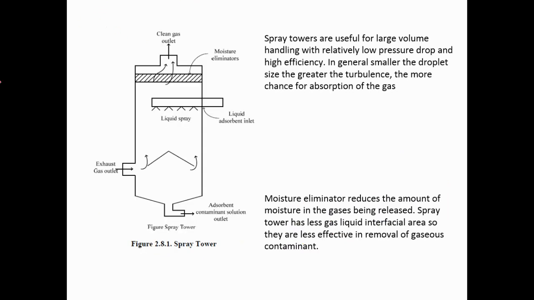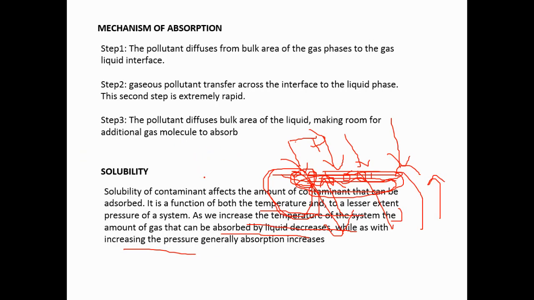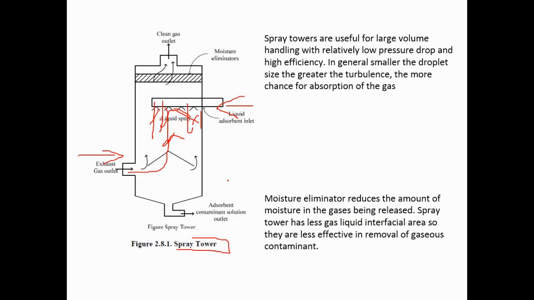Here is how the gaseous molecules and water molecules come into contact. This is called a spray tower. In a spray tower, the absorbent solution has an outlet. The exhaust gas is passed through a tower where a liquid stream is sprayed. The gases move through the upper side, passing through the liquid spray. The surface is the most important thing for capturing gaseous molecules.